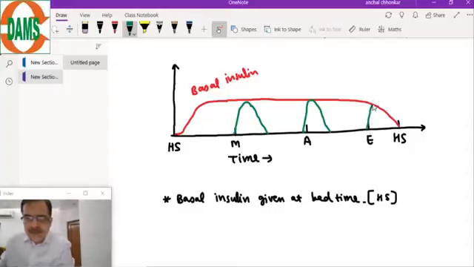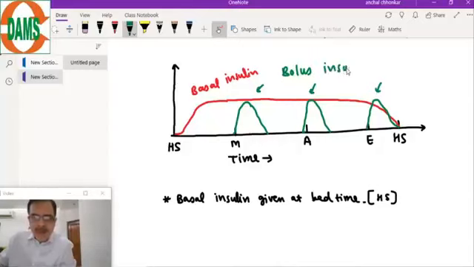These are the bolus insulins, which are the short acting insulins.